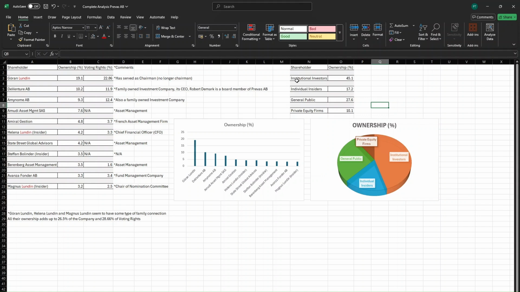And if we look on the right side, we can see the distribution between institutional investors, individual investors, general public, and private equity firms, which I also made a pie chart for, which you can take a look at. All in all, I think Prevas AB is a good investment, and I personally also own shares in this company.